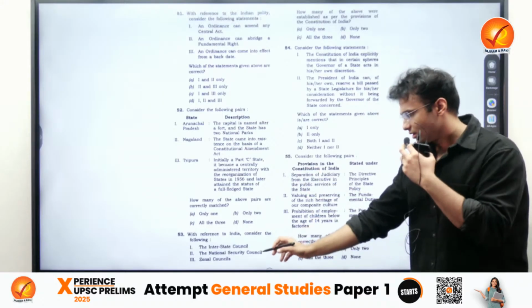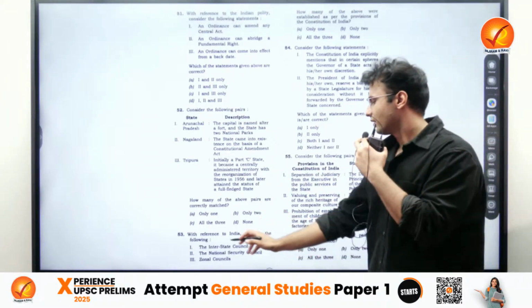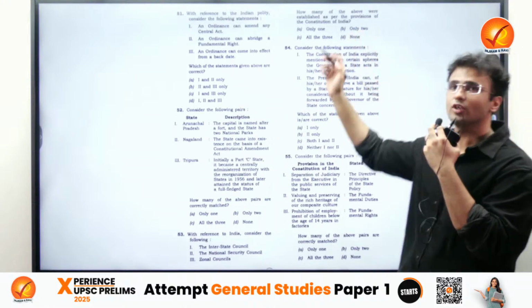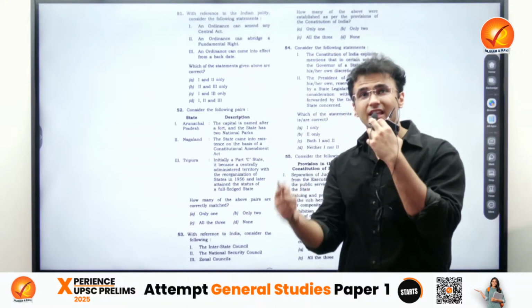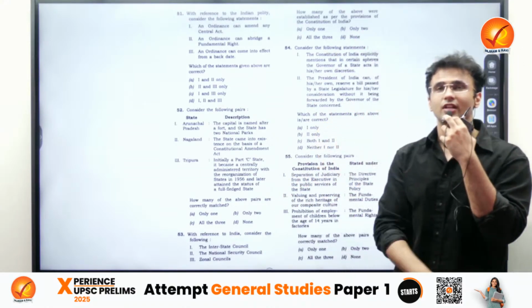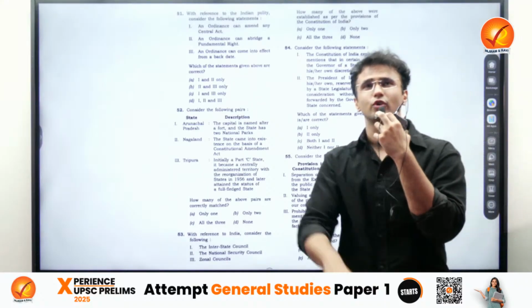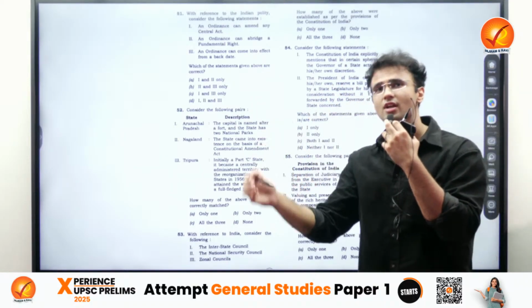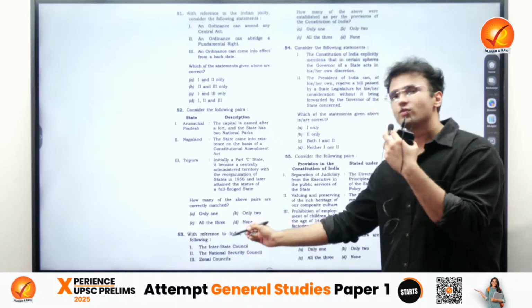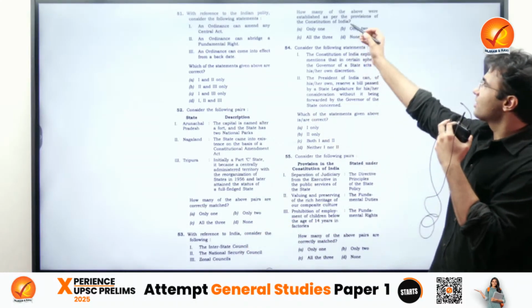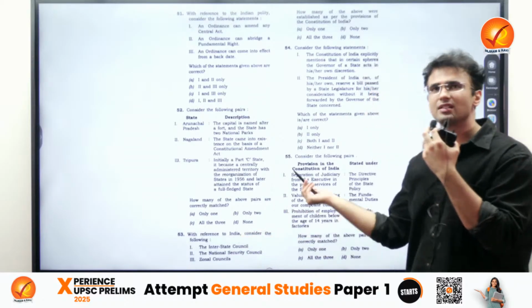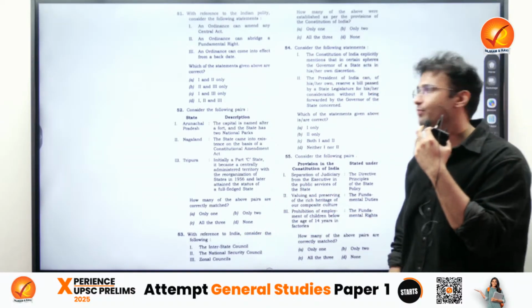Now this question with reference to India: these are the bodies, and how many of them have been established as per the Constitution of India. Again it is a repeat, because in 2023 or I think 24, you remember there was a question on which one of the following bodies are the constitutional bodies. So this question has been asked: which one of the following have been established as per the provisions of the Constitution, and the answer would easily be the Inter-State Council.